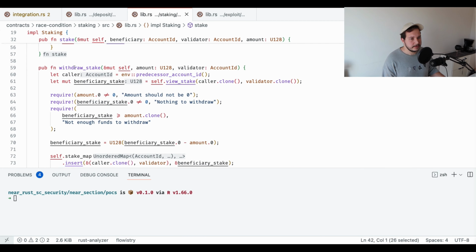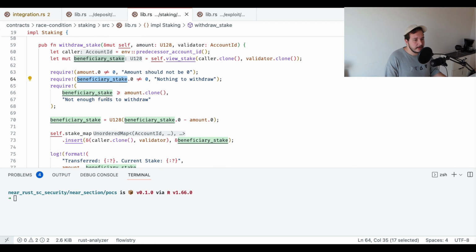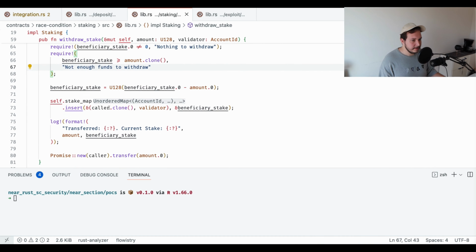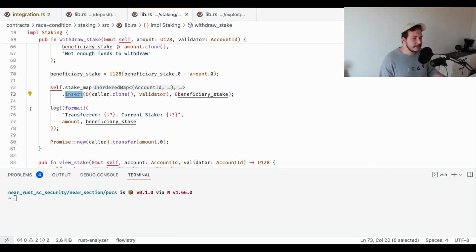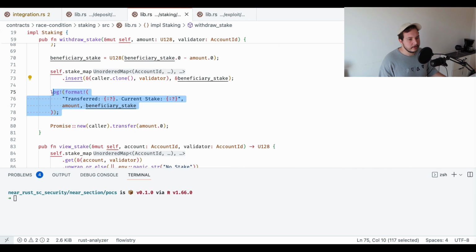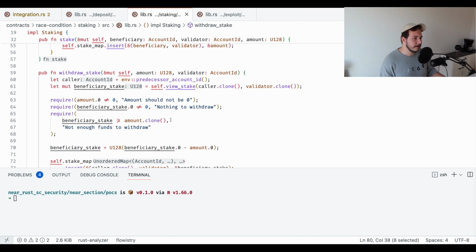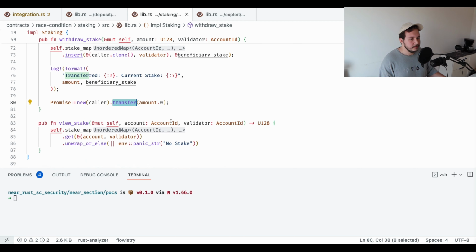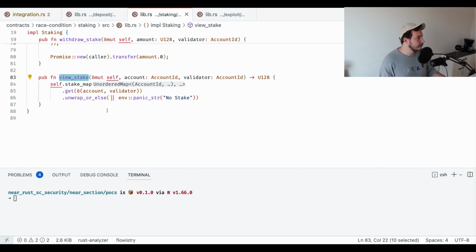And then we have withdraw stake. Withdraw stake just lets users withdraw stake from a validator. So we ensure that amount that user tries to withdraw is not zero. Then we check that beneficiary stake actually exists. And then we ensure that beneficiary stake is bigger or equal to amount so that user cannot play the system. And then we just subtract the amount from the beneficiary stake and update current mapping. And then we just log everything and send NEAR back to a user, whatever amount user withdrew. And then we have also view stake function to view current stake of a user.